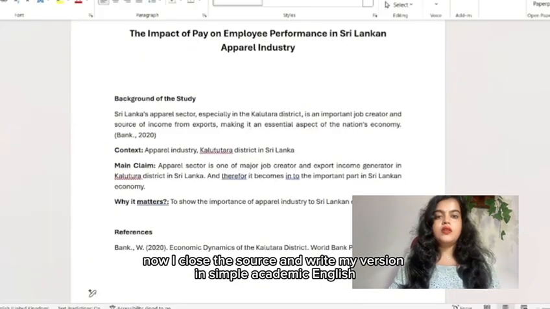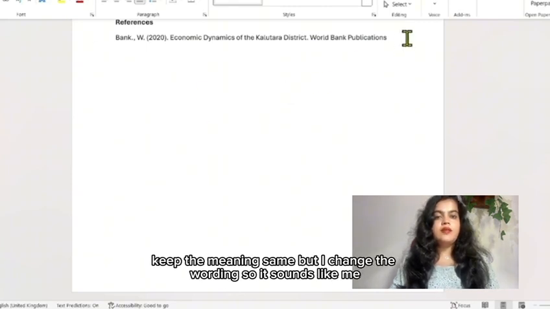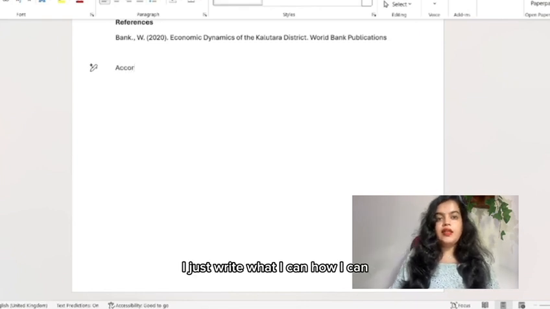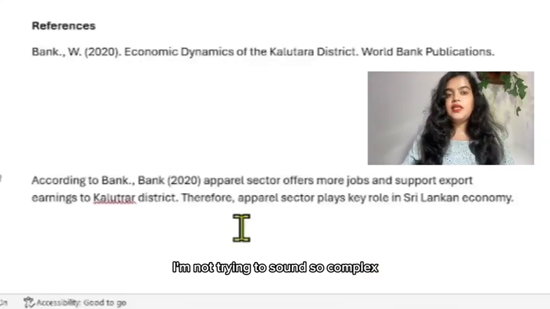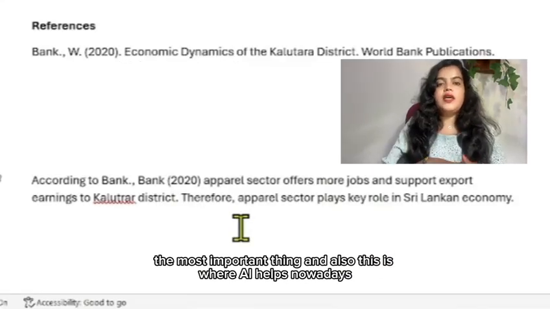Now I close the source and write my version in simple academic English. I keep the meaning the same, but I change the wording so it sounds like me. Here I don't worry about complex academic writing. I just write what I can, how I can. I'm not trying to sound complex, and I'm trying to be very clear. That is the most important thing. And also this is where AI helps.